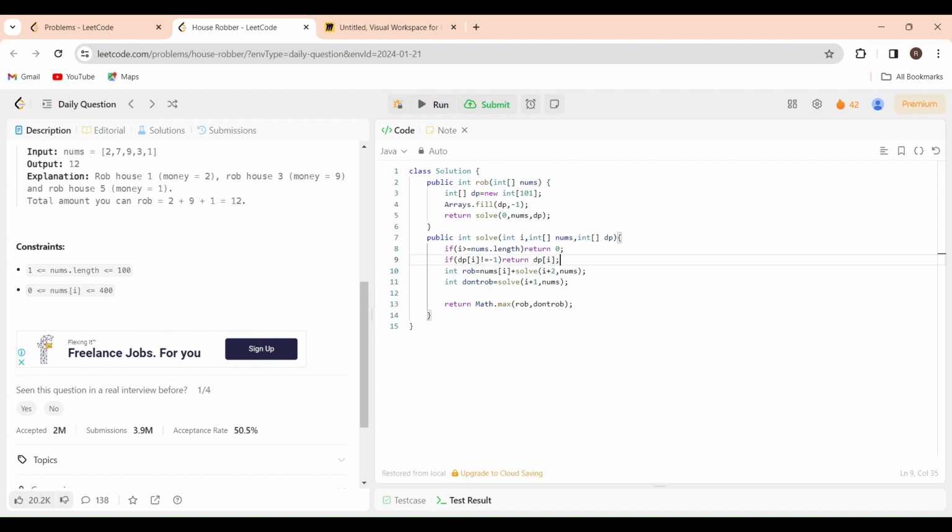And before returning, we need to store that value in the DP array, right? So before returning, we will be storing that value and then we will be returning that value. This is how we will be turning the recursive solution into a DP solution here. This is how we will be performing the DP operation. Okay, so let us try to run this solution.